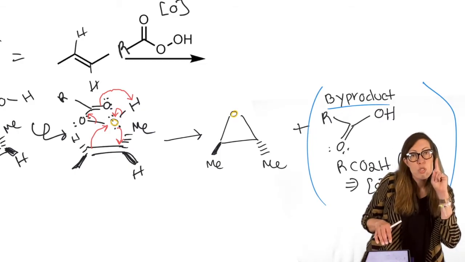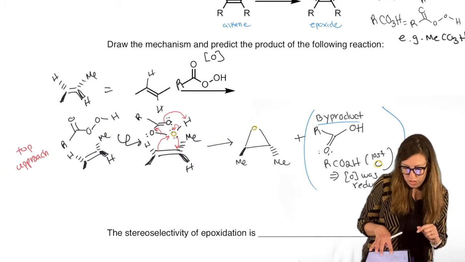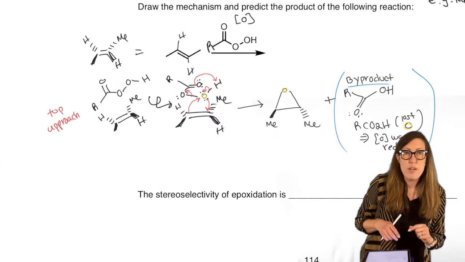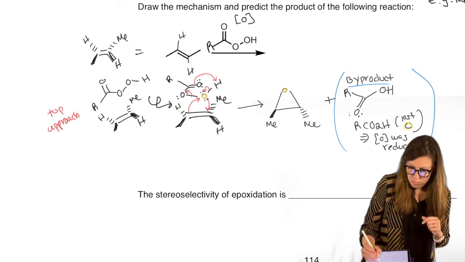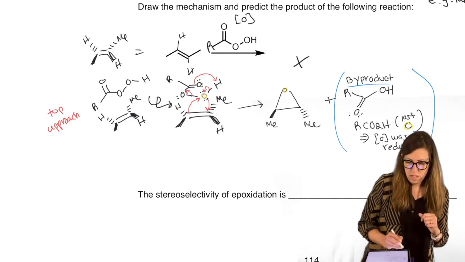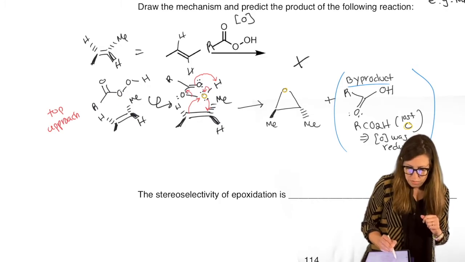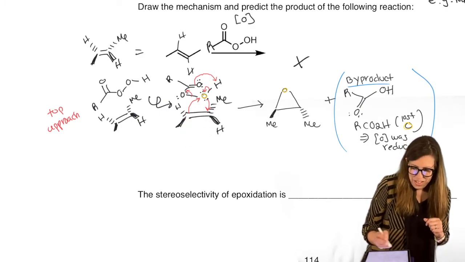Now, I only showed you the top approach. Remember, there's the bottom approach. I'm not going to write the bottom approach. I recommend you do. What do you think it would look like? Well, it would have this on the bottom and all these same arrows only on the bottom, which result in this forming here on the bottom. So I will draw the answer for you.